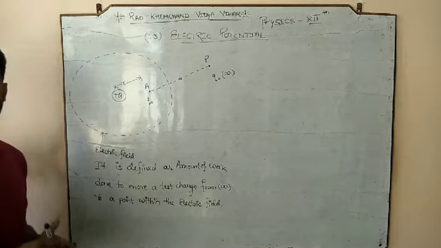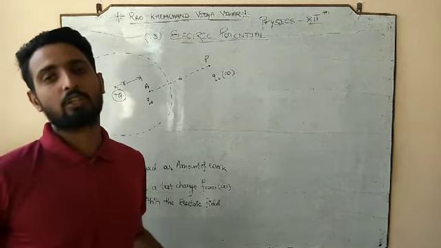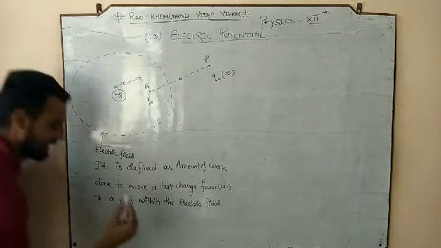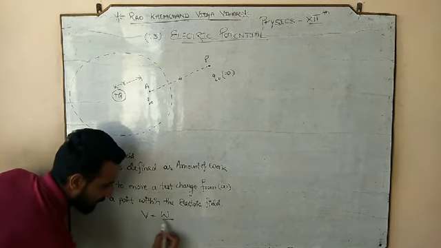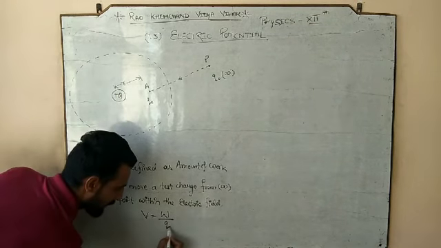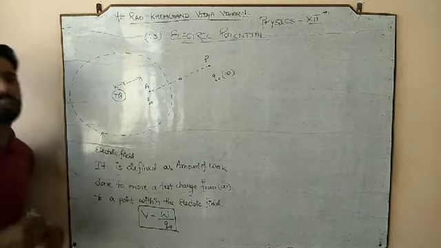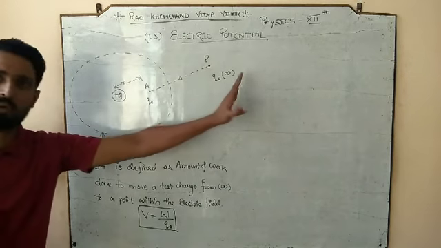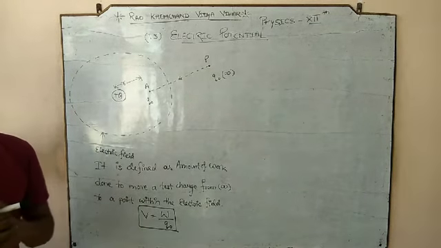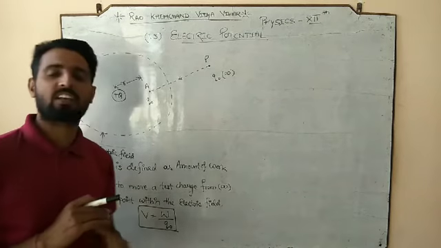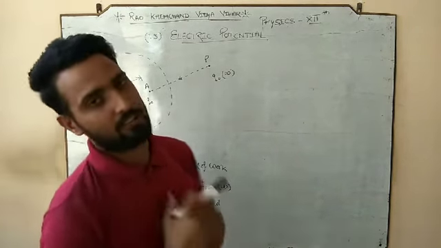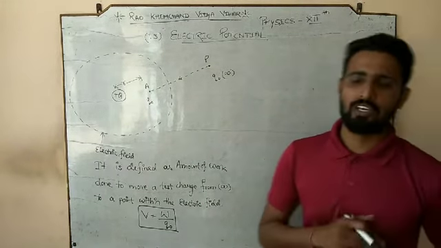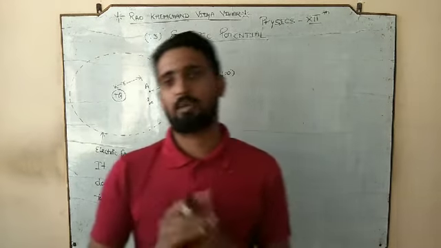So what is electric potential? It is the amount of work done to move a test charge from infinity to a point within the electric field. So the work done per unit test charge, from where to where? From infinity to a point within the electric field. That work done per unit test charge is simply called potential. You can also call this an electric potential, or an electrostatic potential.